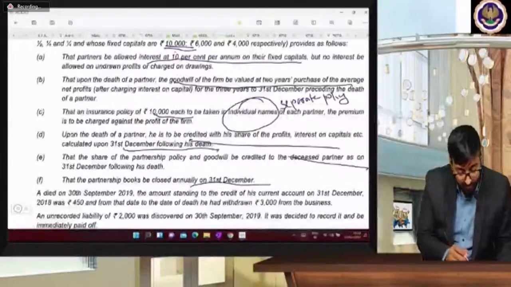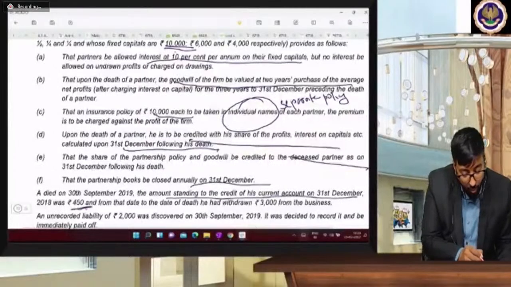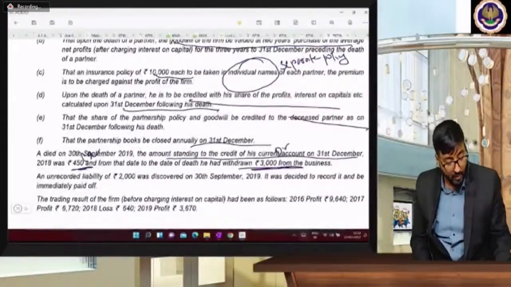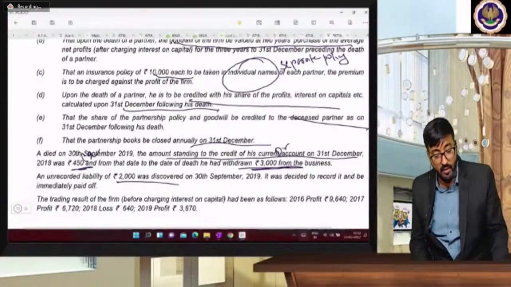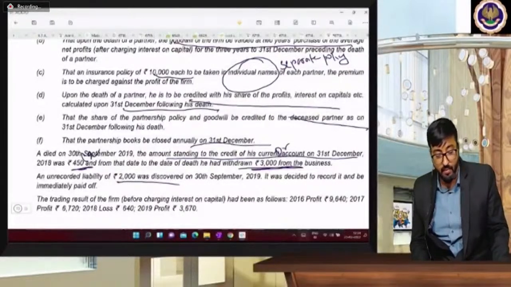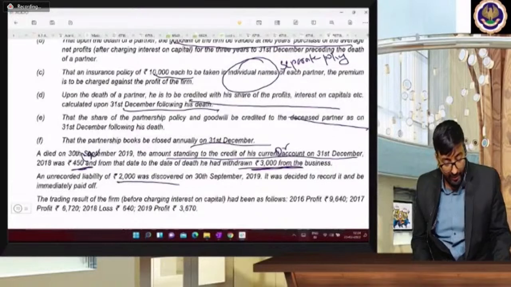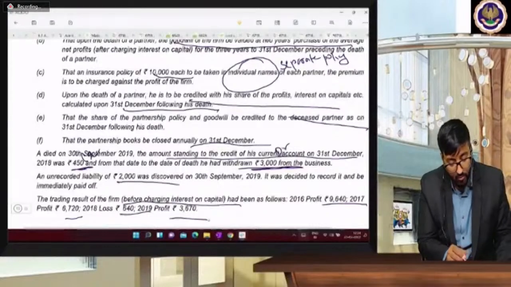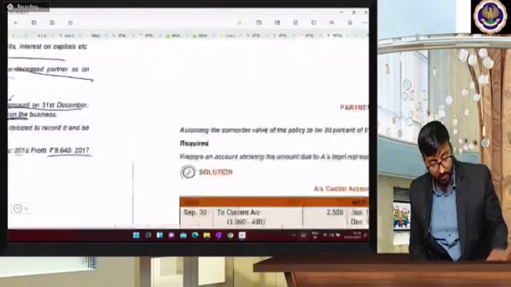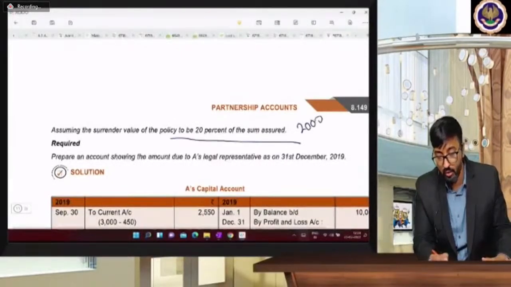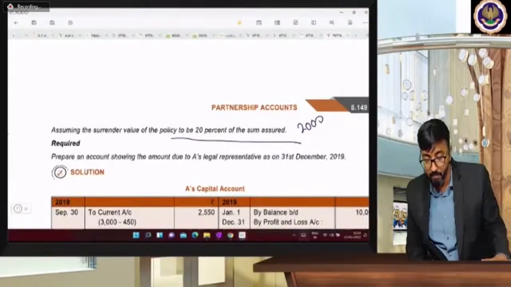A died, amount standing to credit of his current account 450, and his withdrawing is 3,000. So it is credit balance, and 3,000 is a withdrawing amount. Unrecorded liability 2,000 discovered on 30th September 2019. It was decided to record it and be paid immediately. And trading results before interest on capital 9,640, 6,720, 640 loss, and 3,670. Surrender value is 20% of sum assured. So surrender value is 2,000. What is the surrender value? 2,000.